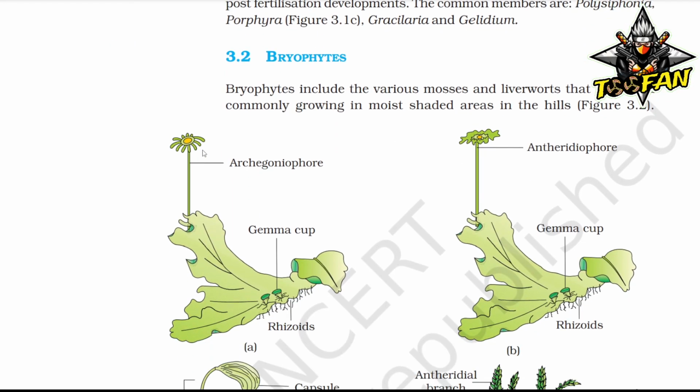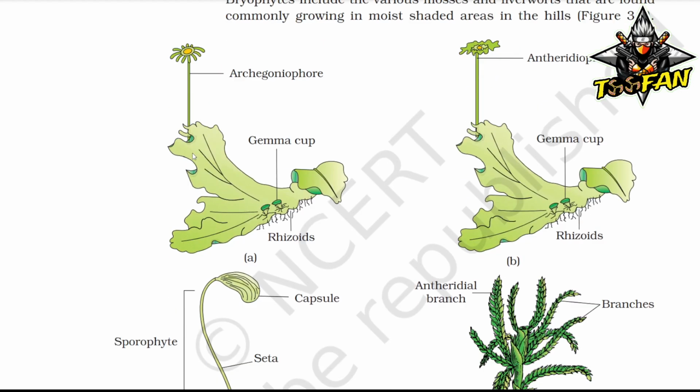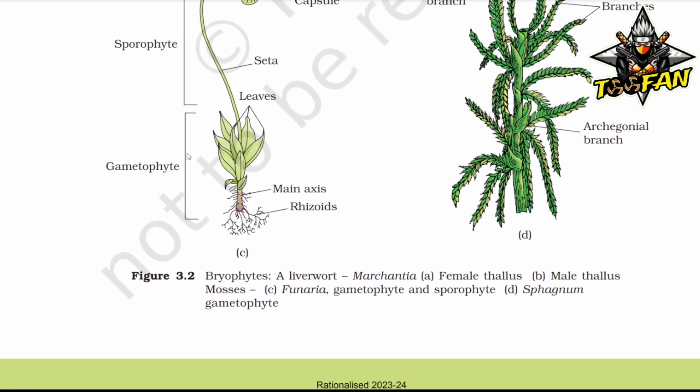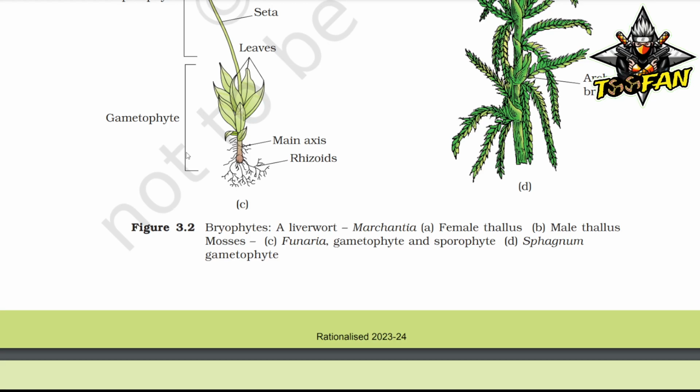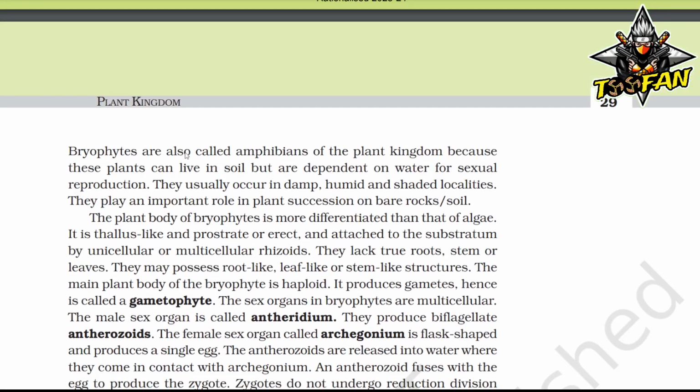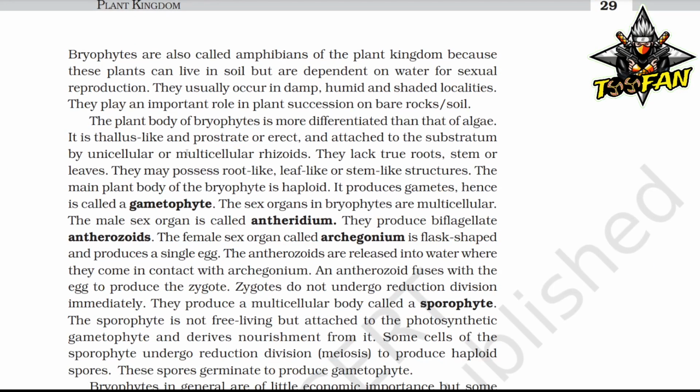Bryophytes. Bryophytes include the various mosses and liverworts that are found commonly growing in moist shaded areas in the hills. So these are the figures which show bryophytes. Bryophytes are also called amphibians of the plant kingdom because these plants can live in soil but are dependent on water for sexual reproduction. They usually occur in damp, humid, and shaded localities.